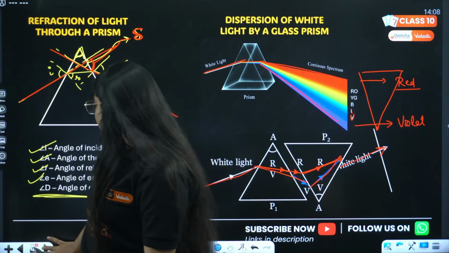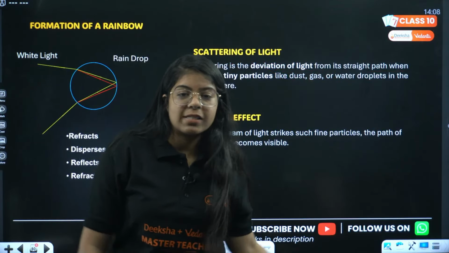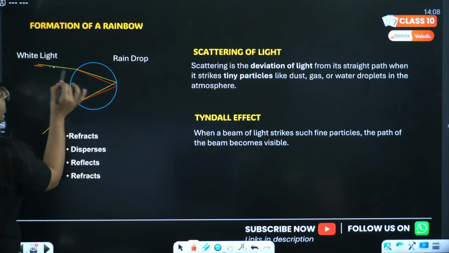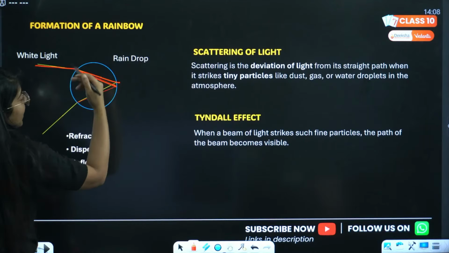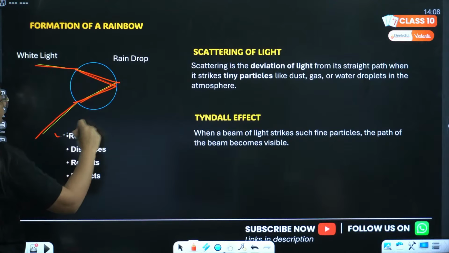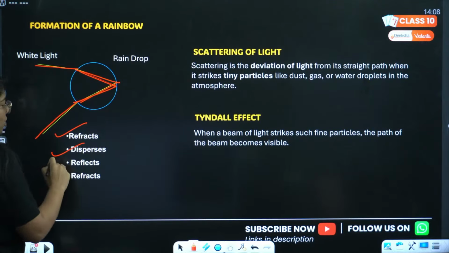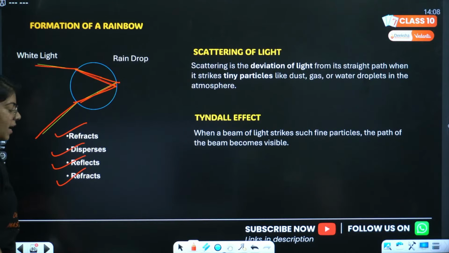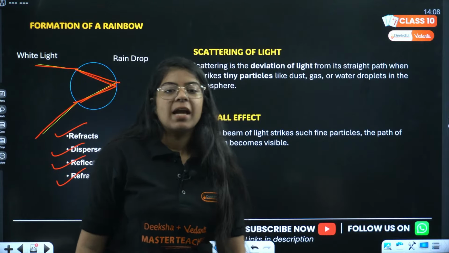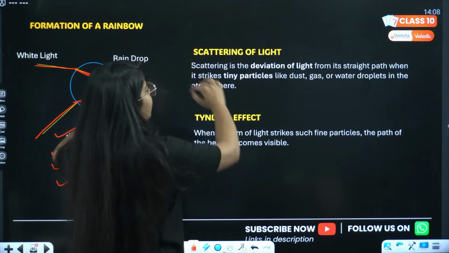Done. Next we have small concepts. This rainbow we already studied. White light comes, it gets dispersed. Inside it gets totally internally reflected and then comes out. So first refraction, then dispersion, then reflection, then refraction. Done? Understood the chronology?